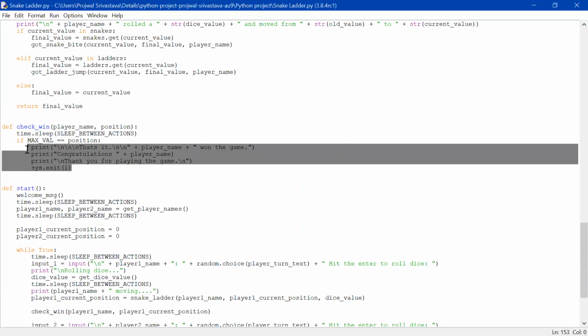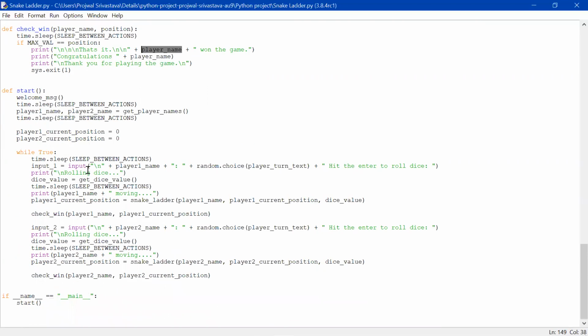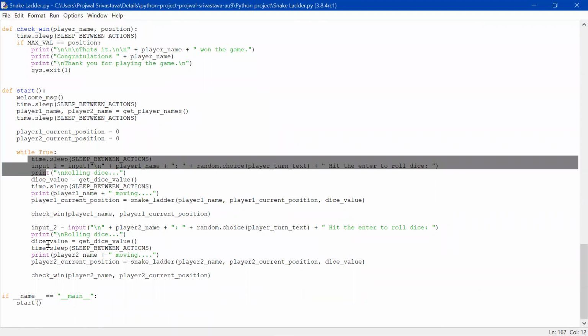This message will be printed with the name of the player who wins this game, along with some other messages. And this is for input 1 and input 2, for player 1 and player 2, for rolling the dice and moving for both players.